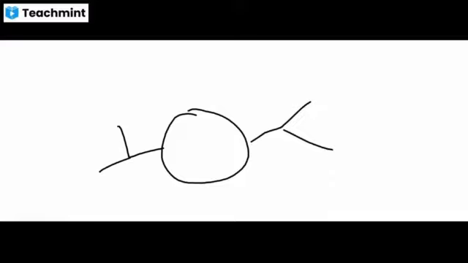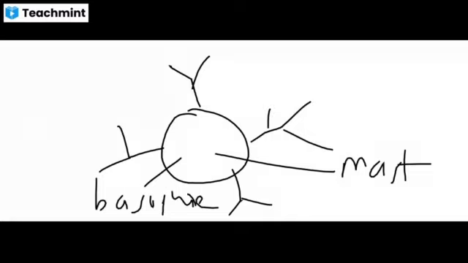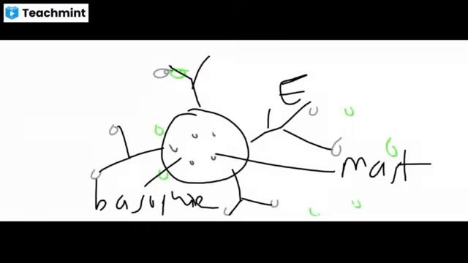The IgE antibody binds on the surface of mast cells or basophils. So if this is the mast cell or basophil, then due to binding of this IgE antibody, which is in contact with the allergen, there is degranulation of vasoactive amines present in the basophil or mast cell.